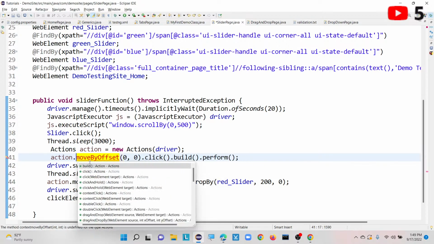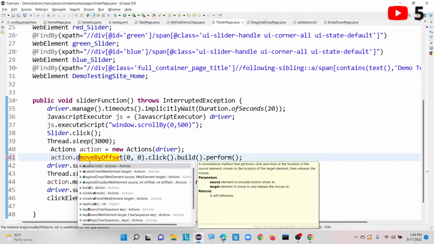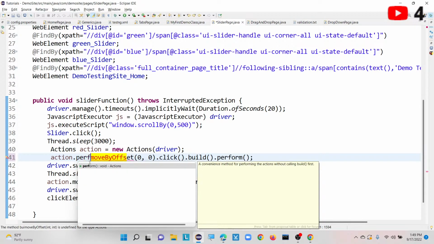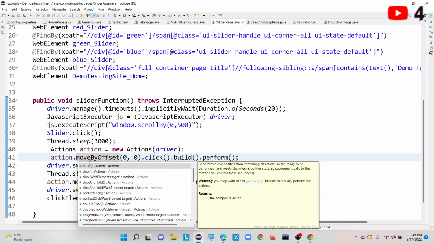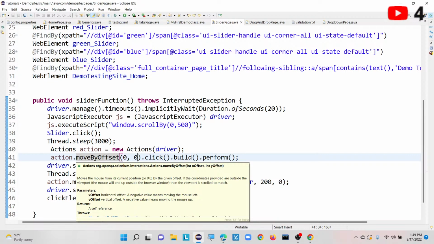Just now we did drag and drop. If I want to do drag and drop, or build, or perform, that means to automate keyboard and mouse operations, Selenium provides one class called the Actions class. The methods I have just shown are a set of built-in methods provided by the Actions class.